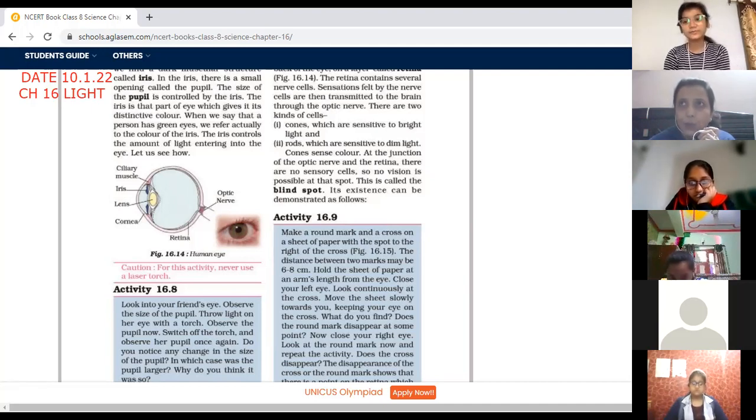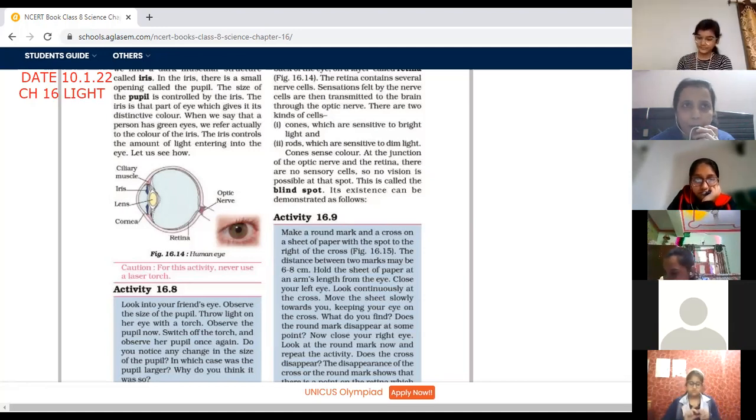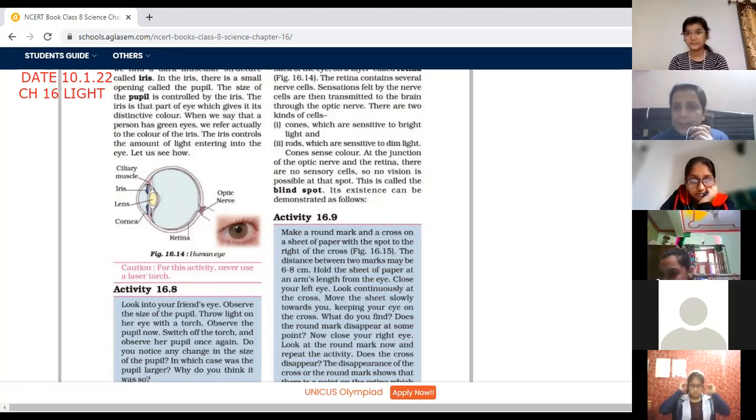Okay, ma'am. ठीक है? Thank you. So this adjusts itself. For a while that happens because it takes a small time to adjust. Suddenly, I think it happens with everyone when you move in the dark room or when you move in the bright room. For a while, we are not able to see, but soon we get adjusted.